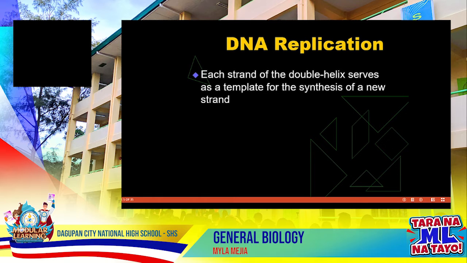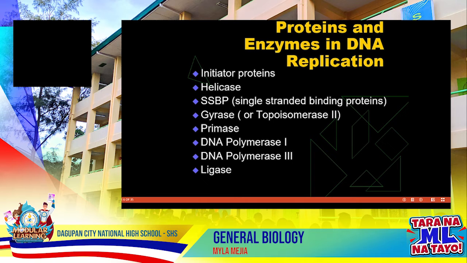The central dogma of molecular biology starts with DNA replication. Each strand of the double helix serves as a template for the synthesis of a new strand. Proteins and enzymes are needed in DNA replication. We have the following: initiator proteins, helicase, SSBP, gyrase, primase, DNA polymerase 1, DNA polymerase 3, and ligase. We'll come to know each of these later on as we go on with our discussion.